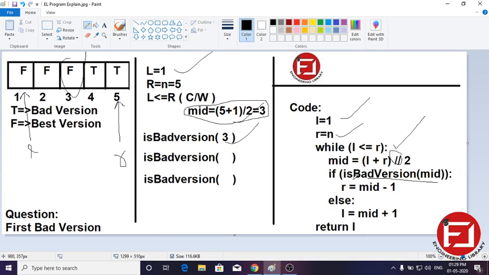False means 0, which means the condition is not satisfied, so the else part will execute. First, else means left is equal to mid plus 1, and the mid value is 3. So 3 plus 1.